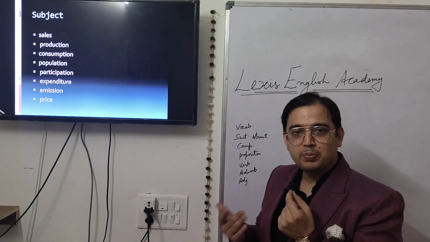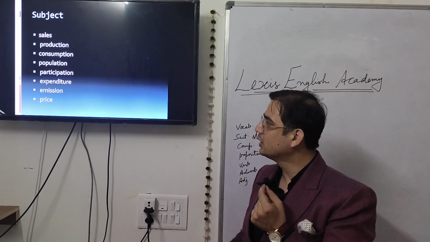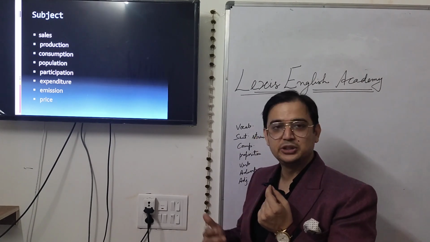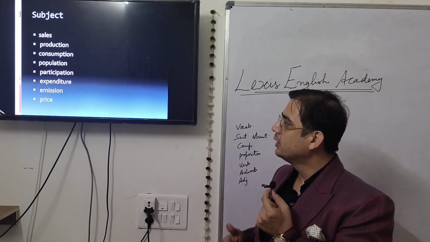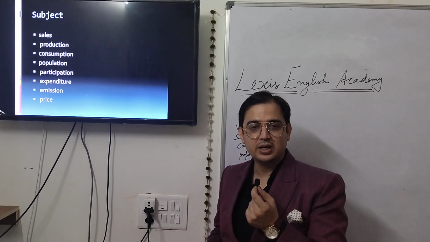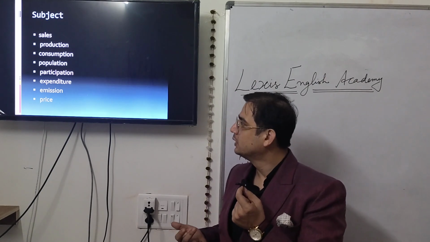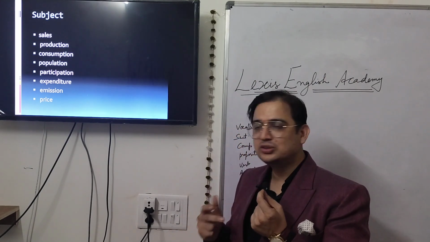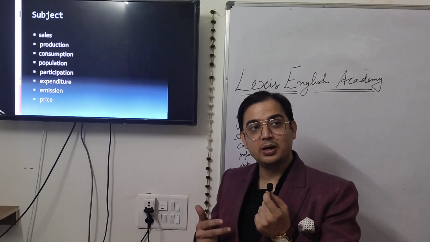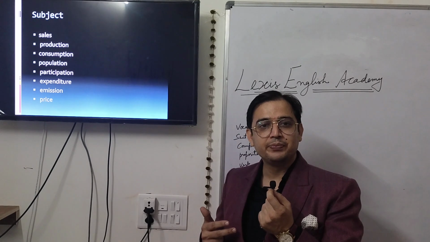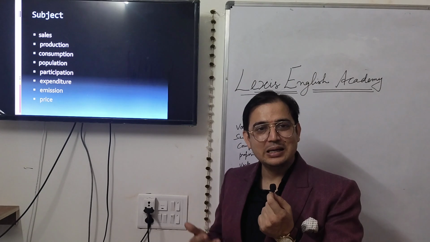Like the task 1 will be about population, participation of people of different age groups, expenditure on a commodity, like expenditure on household goods, expenditure on food, emission of something, price of a commodity, like price of car, cost of car, emission, the amount of carbon emitted, the amount of carbon released. These sort of vocabularies and word forms, by word forms I mean the variation of a word, like emission, emitted.